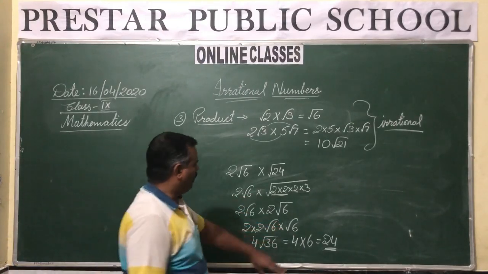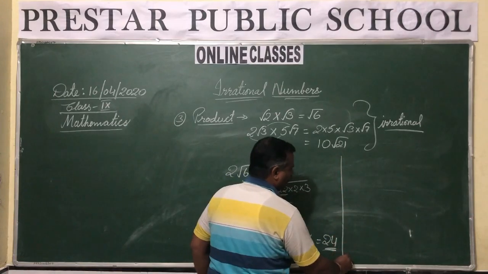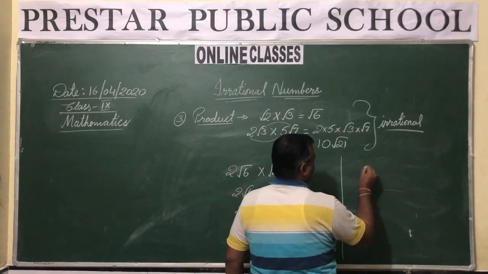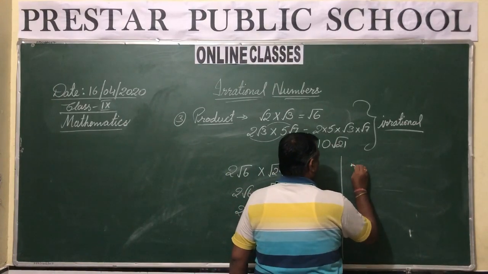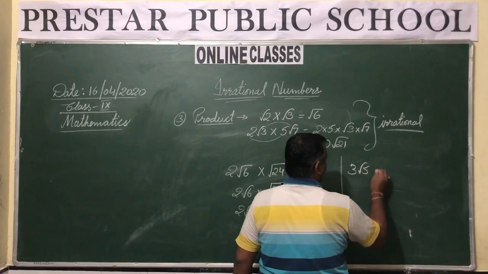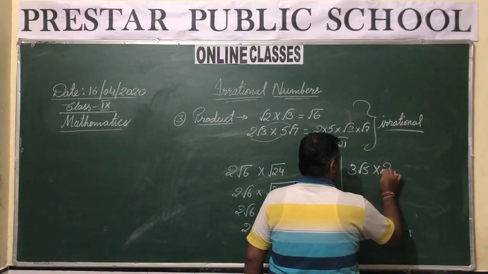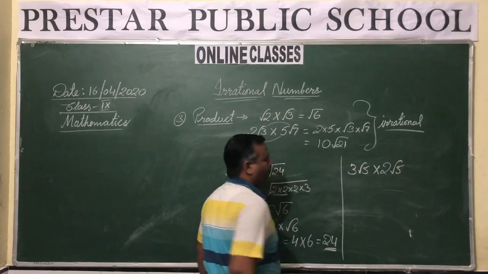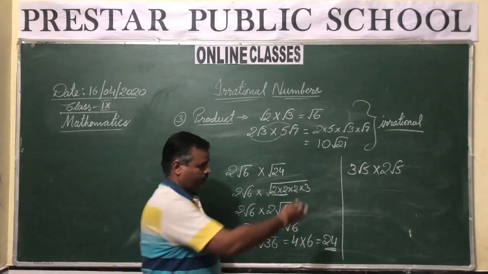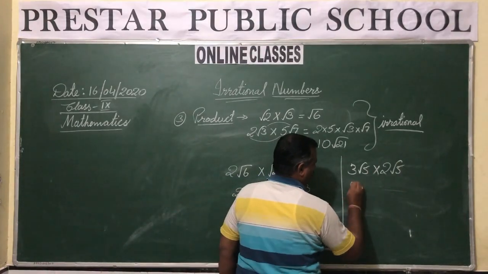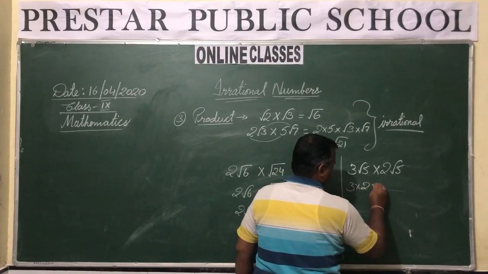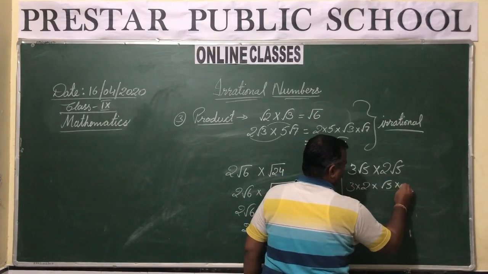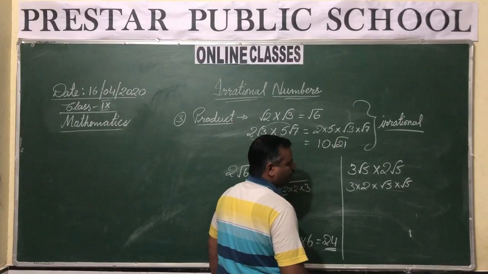It is a rational number. And a simple example, if you want to take, it can be, say, 3 under root 5 multiplied by 2 under root 5. So 3 multiplied by 2, and under root 5 multiplied by under root 5.